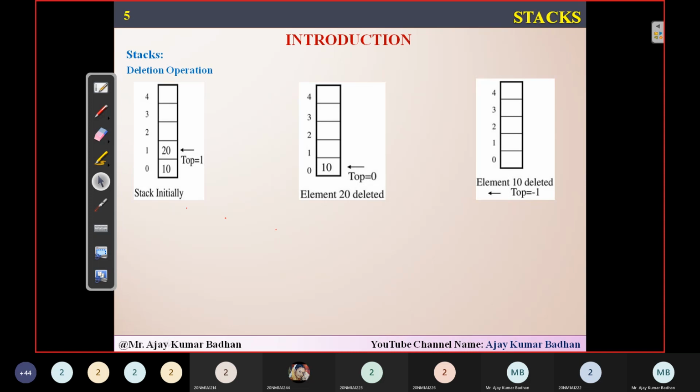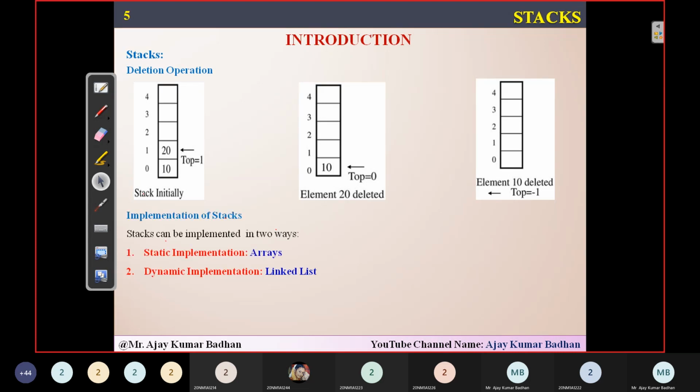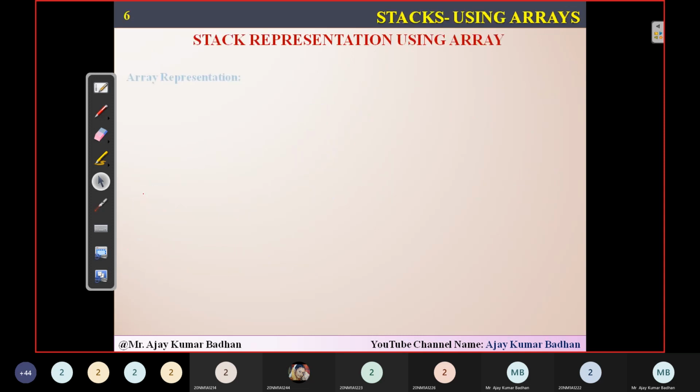Now, how can we implement this? There are two ways we can implement stacks here. Either we can use static implementation or dynamic implementation. Static implementation means we are going to use arrays. Whatever diagrams I have shown you till now are static implementation, that is, using arrays. The next one is dynamic implementation, which is done using linked lists. So let's see how we are going to perform the operations using arrays.